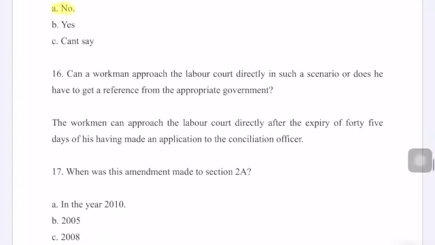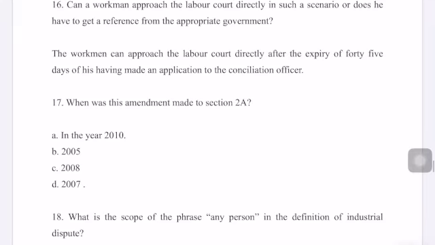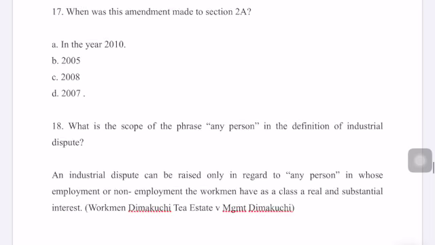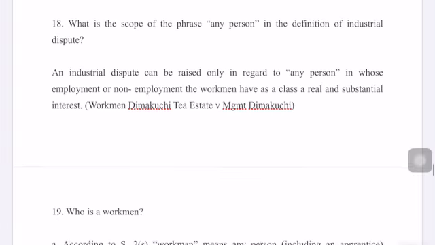Next question. Can a workman approach the labor court directly in such a scenario, or does he have to get a reference from the appropriate government? The workman can approach the labor court directly after the expiry of how many days? 45 days after he has made an application to the conciliation officer. Next question. When was this amendment made to section 2A? The amendment was made in the year 2010.